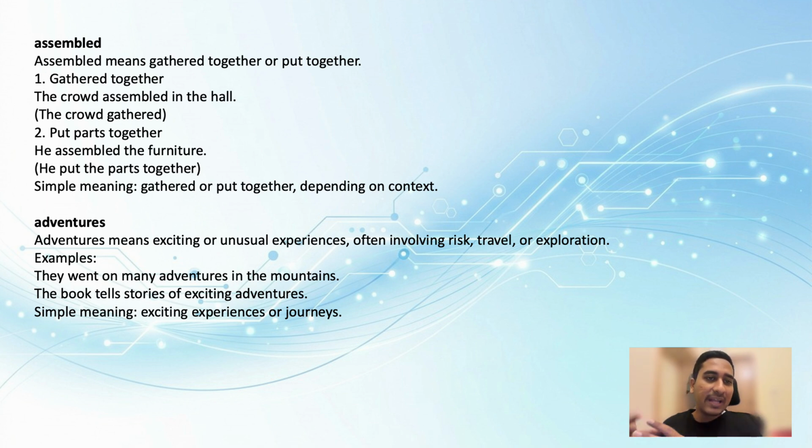The crowd assembled in the hall. The crowd gathered in the hall. The simple meaning is that. That's the first example. And the next example, put parts together: he assembled the furniture. I gave an example of a computer; here the example is furniture. So he assembled the furniture. Sometimes furniture comes in parts, and you have to assemble them to put the furniture in place. So the simple meaning of assembled is gathered or put together, depending on context. Got it? And that's assembled for you.